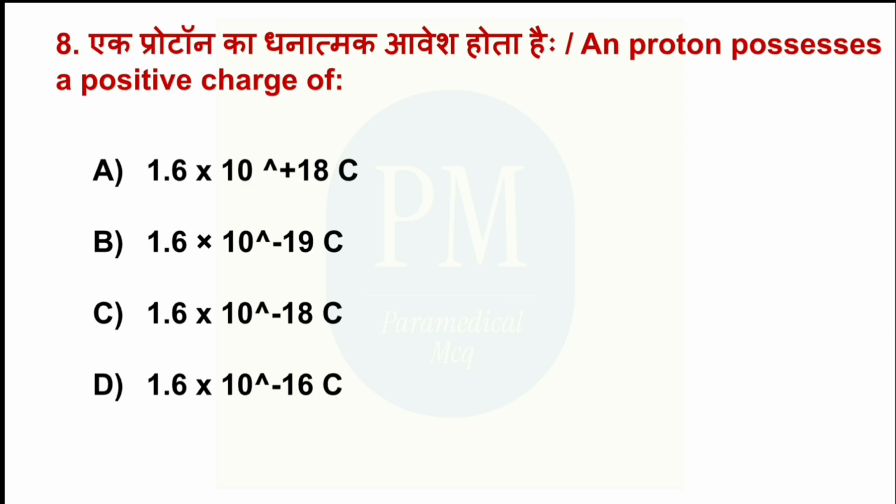A proton possesses a positive charge of option A, 1.6 into 10 to the power plus 18 C. Option B, 1.6 into 10 to the power minus 19 C. Option C, 1.6 into 10 to the power minus 18 C. Option D, 1.6 into 10 to the power minus 16 C. The correct option is option B, 1.6 into 10 to the power minus 19 C.